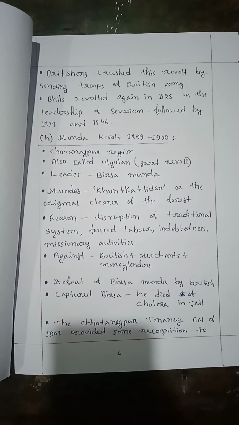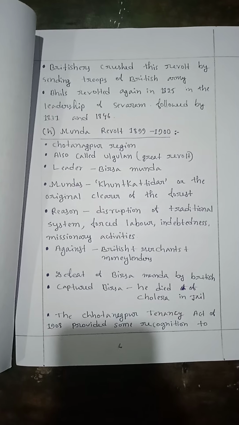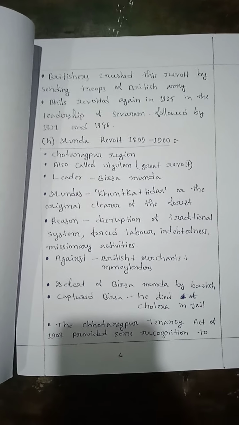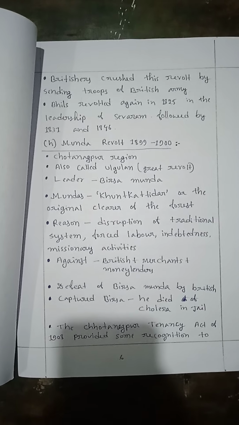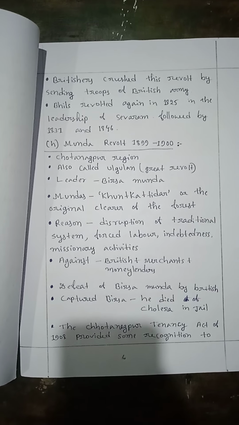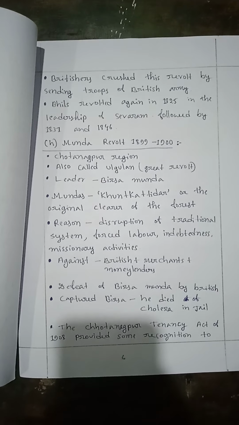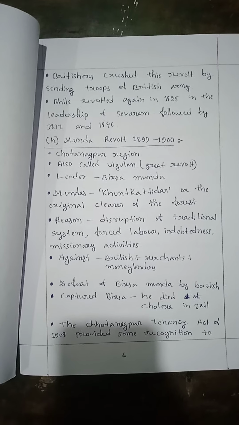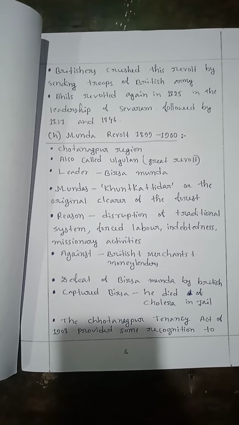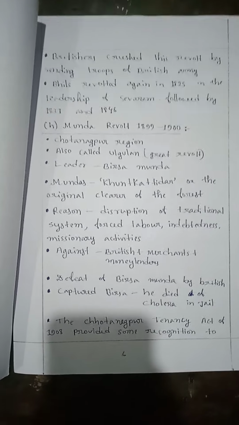Britishers crushed this revolt by sending troops of the British Army. Bhils revolted again in 1825 under the leadership of Sewaram, followed by 1831 and 1846.